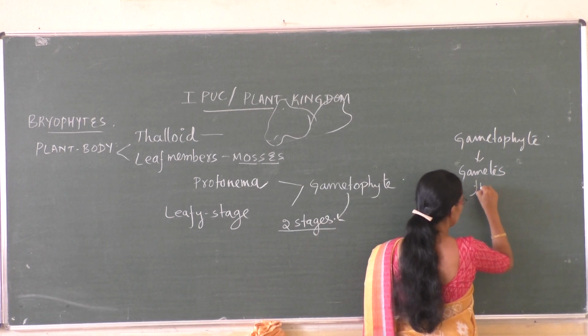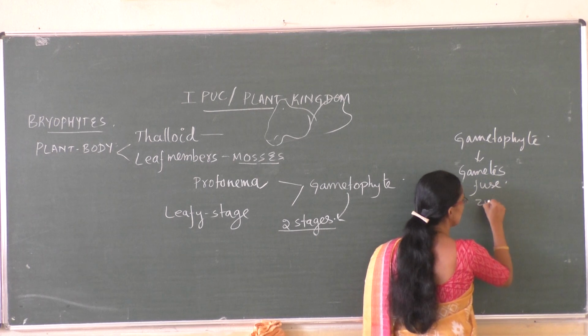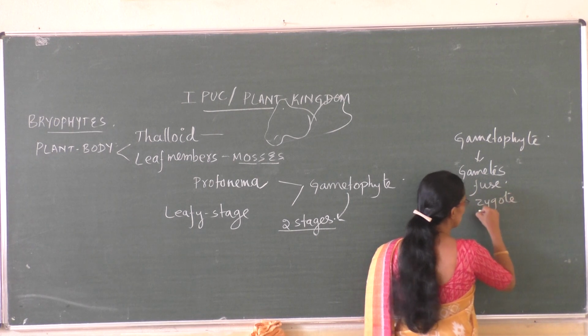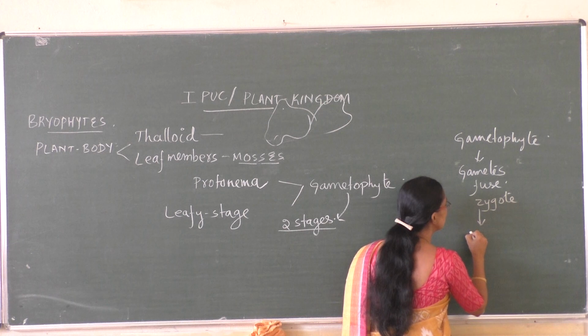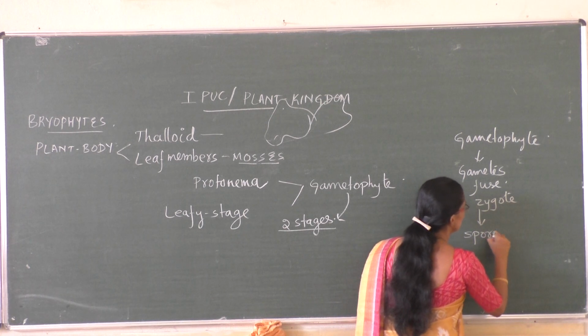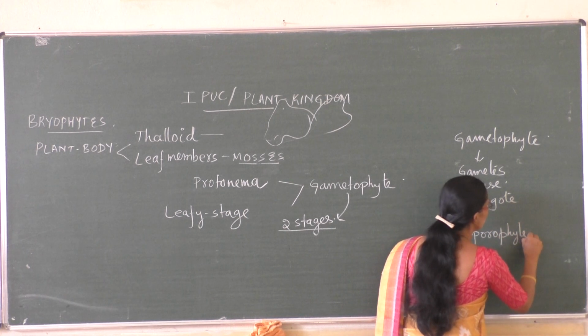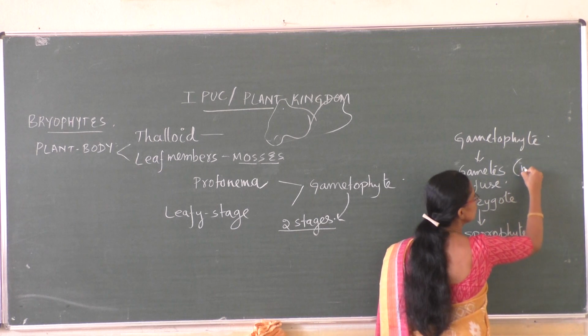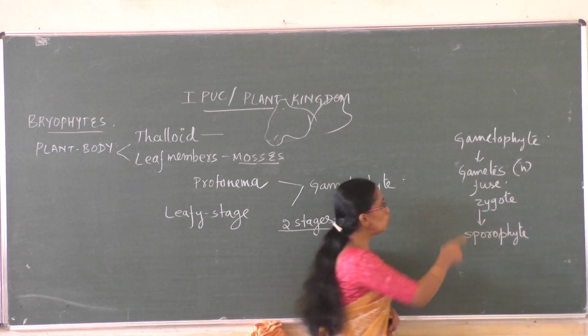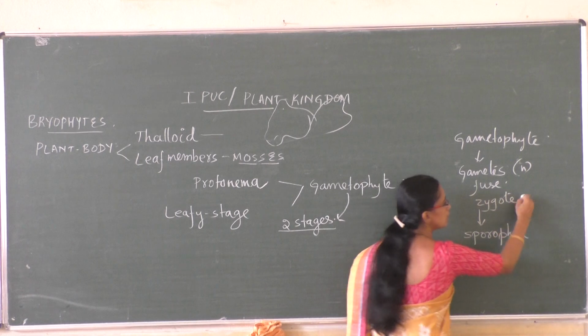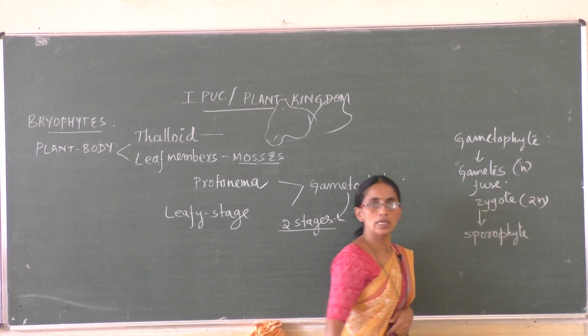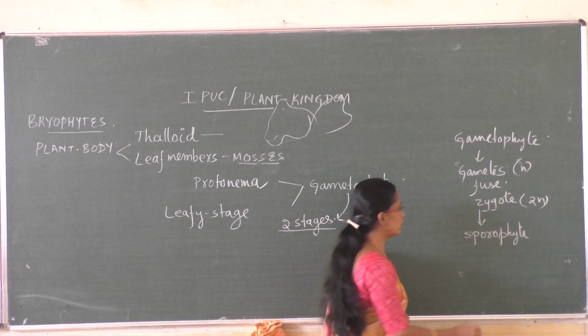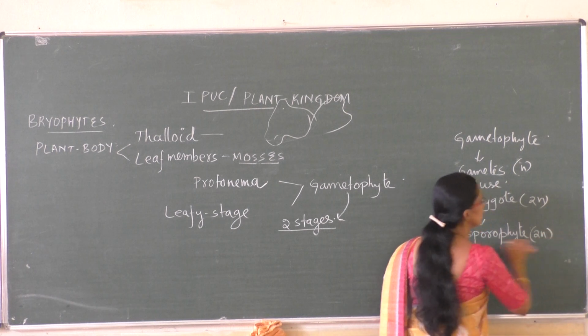Gametes fuse, resulting in the formation of a structure known as the zygote. The zygote grows and becomes the sporophyte. The gametes produced are haploid; two haploid gametes fuse, resulting in a zygote which is diploid. The sporophyte produced is diploid.